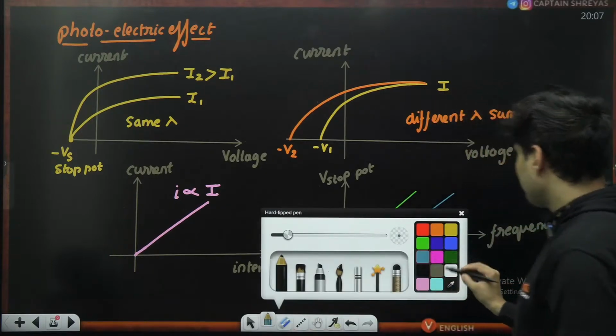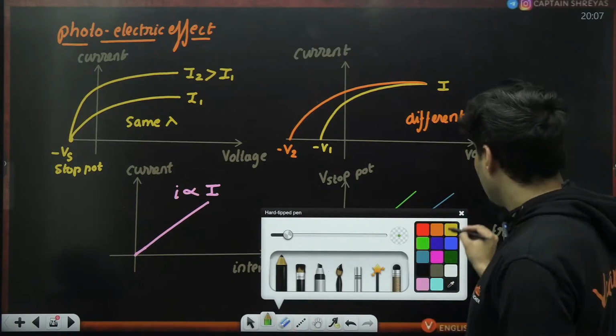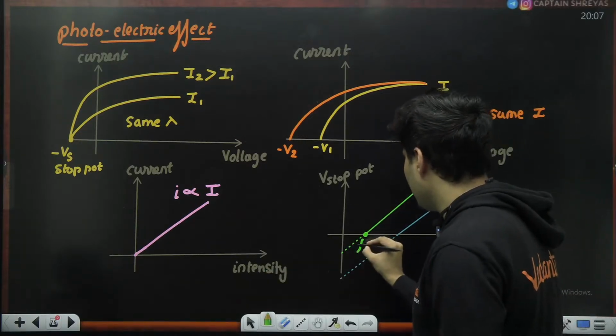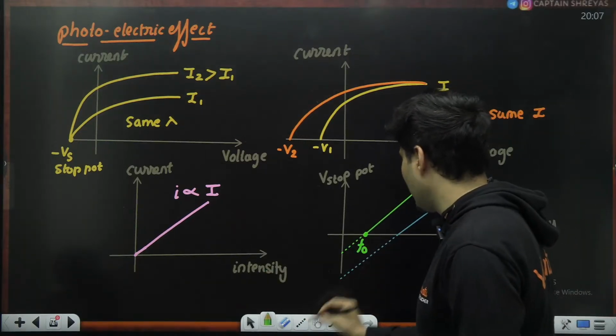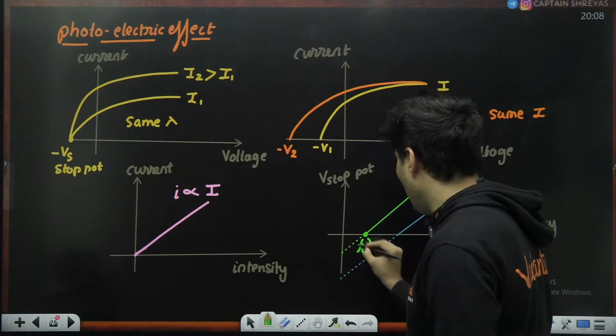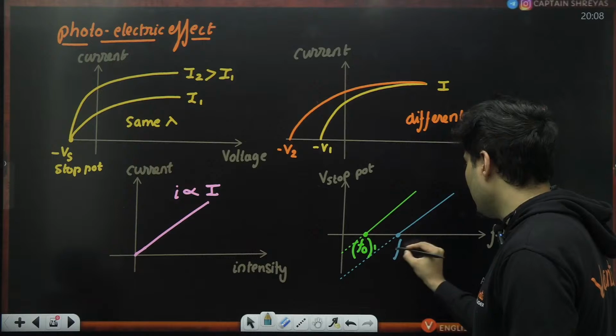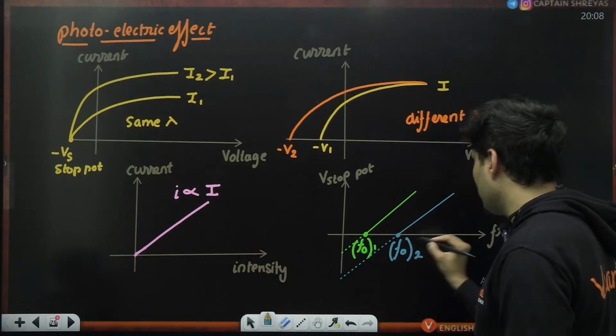So first of all, this graph is a straight line, and this point over here is the threshold frequency, f0, of the first metal. This is the threshold frequency of the second metal.